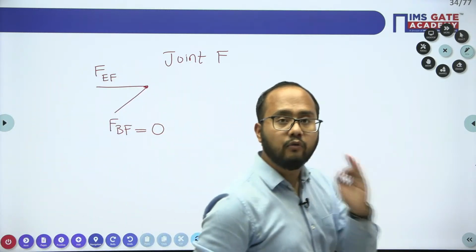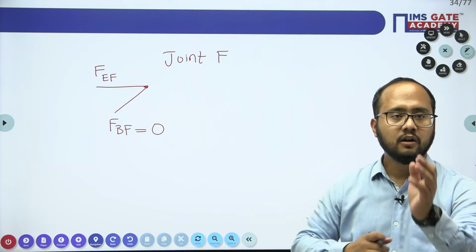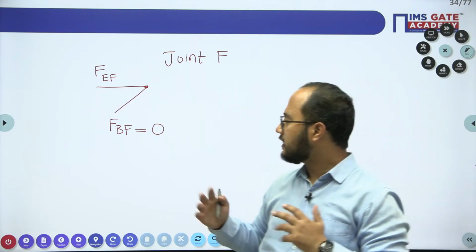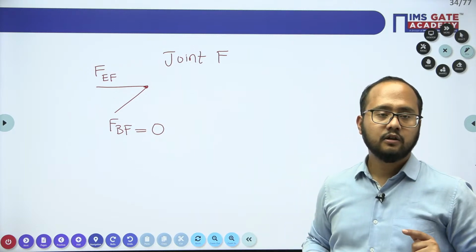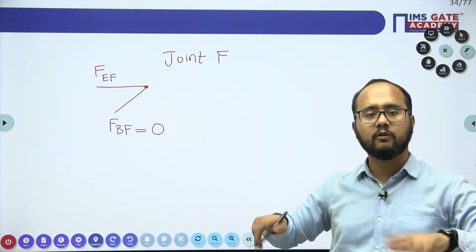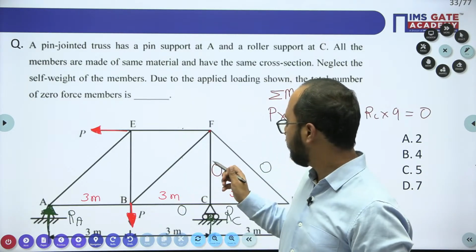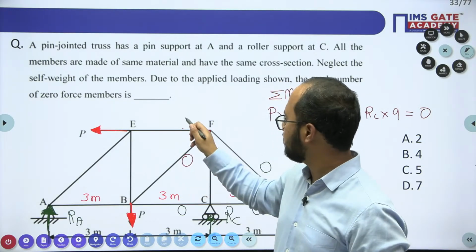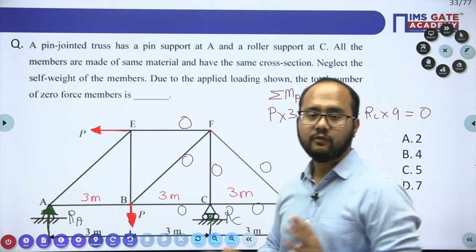Because there is no vertical force member, nothing is present in the vertical direction who can balance this BF vertical component. So no one can balance BF vertical component, so automatically BF will become 0 here. Are you getting this point? So BF value will become 0 here, this value will become 0 here. Got it?